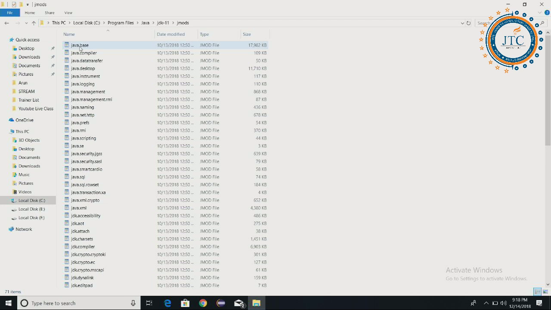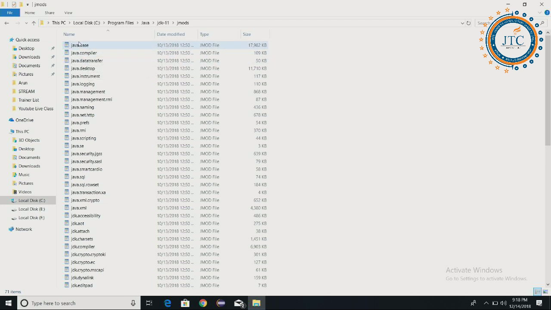What are the significant changes? You will find that we are not getting something called rt.jar, which was taking a lot of processing time. If you have JDK 1.8 installed on your system, check what the directory structures are. Then install JDK 1.9 and see how the Java 9 directory structure is and how it works.